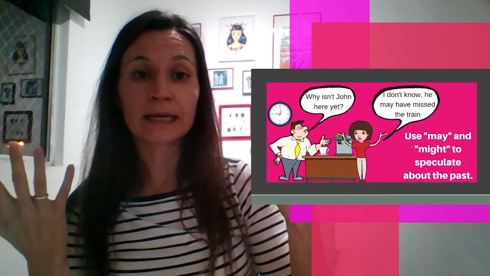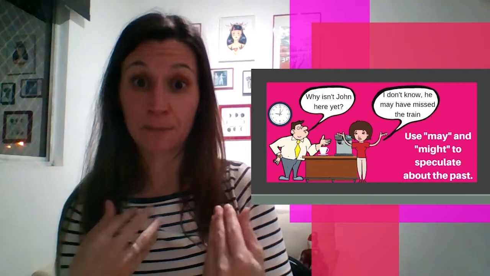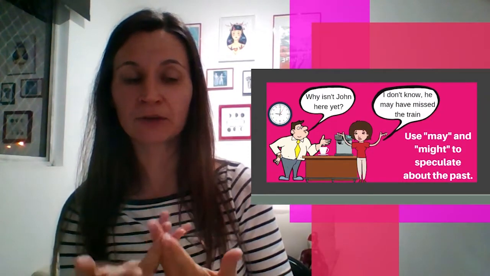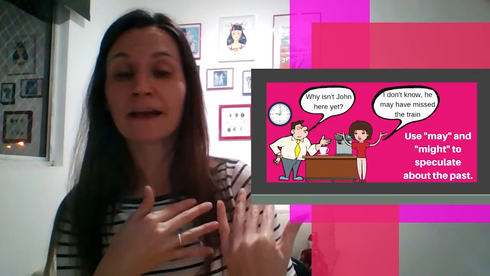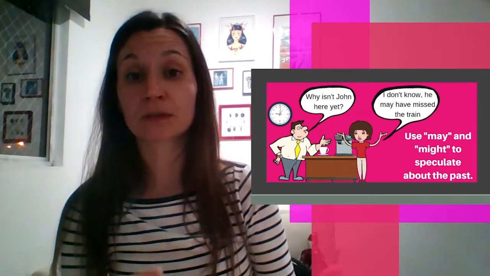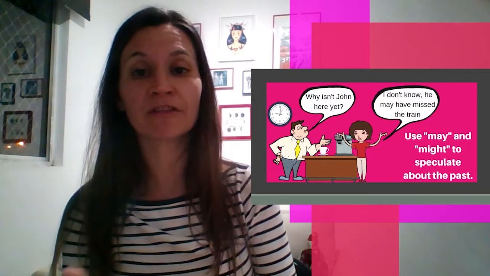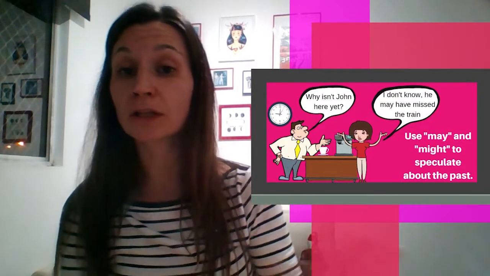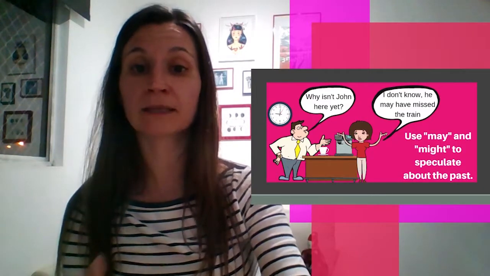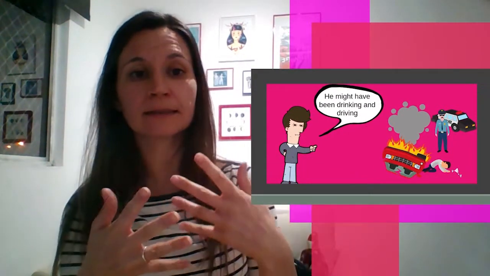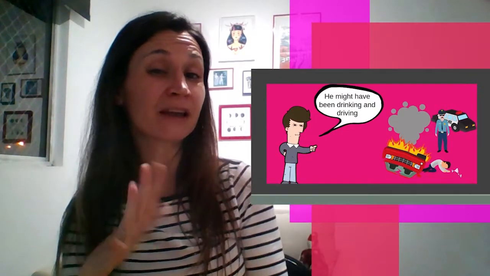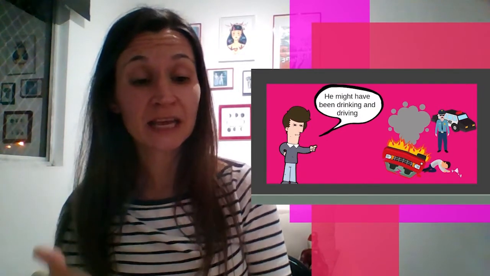So here, why isn't John here yet? It's a past situation I'm going to describe now. I'm speculating. He may or he might, I don't know, he might have missed the train. It is a possibility, okay? I'm not sure if that's what happened, but he's not here. I'm guessing what might have happened to him. Here there is a car crash, there's an accident. I don't know exactly, but he might have been drinking and driving. It is a possibility. So I'm guessing, and it is a past guessing.